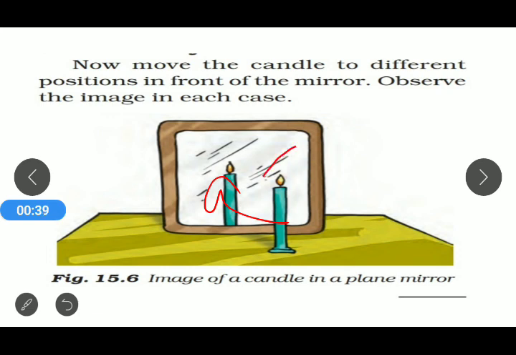And the shape and size of the object remain the same in the image also. That means the size and shape of the image and the size and shape of the object remain the same. Apart from that, the image formed in the plane mirror is always vertically straight. That means it is always erect. As you can see, an erect image is formed in the plane mirror.